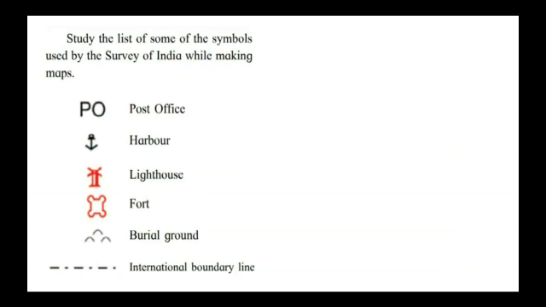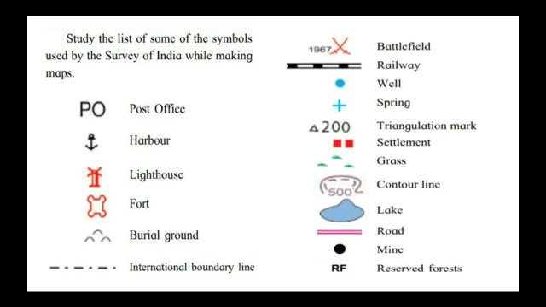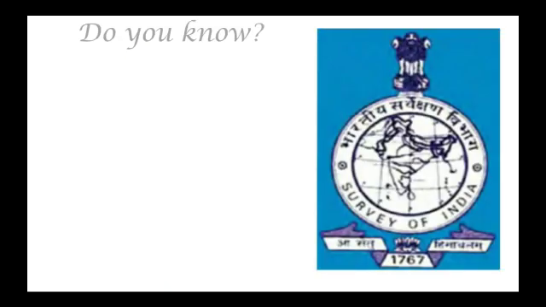The same goes with the lighthouse, fort, burial ground, international boundary lines, battlefield, railway, well, spring, triangulation mark, settlement, grass, contour line, lake, road, mine, reserved forest. So these are some of the symbols that are being used in making maps.